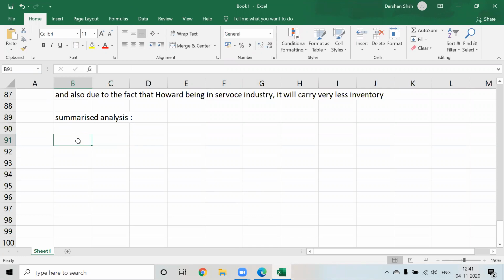So the acquisition of the service company has affected the profitability. Correct. And we can say that it might improve in the future since efforts are being taken. Yes. And also cash flow position will get better with the receivable collection period and inventory turnover period. That's it. Right, so the summarized analysis, you guys do it on your own.